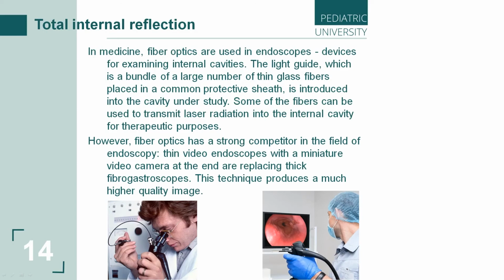The light guide, which is a bundle of a large number of thin glass fibers placed in a common protective shell, is introduced into the cavity under study. Some of the fibers can be used to transmit laser radiation into the internal cavity for therapeutic purposes, for example, or light radiation.